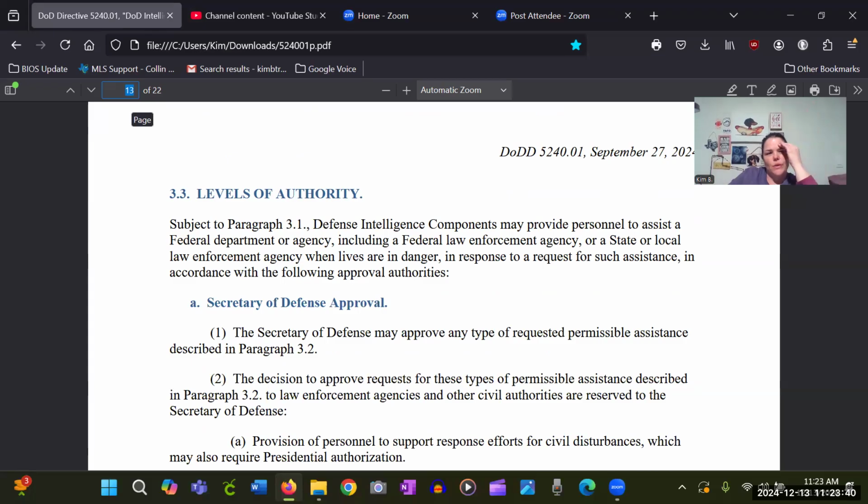So, levels of authority. This was, I think, the page that I'm really concerned about. Subject to paragraph 3.1, defense intelligence components may provide personnel to assist a federal department or agency, including a federal law enforcement agency or state or local law enforcement agency, when lives are in danger, in response to a request for such assistance in accordance with the following approved authorities.